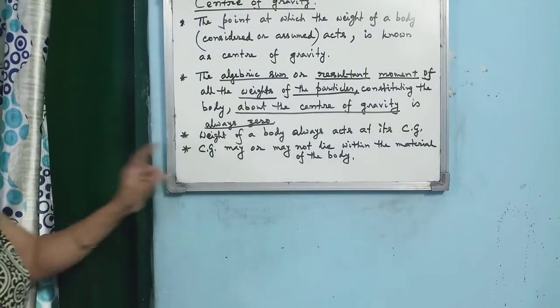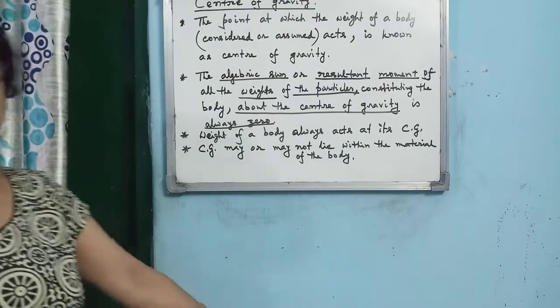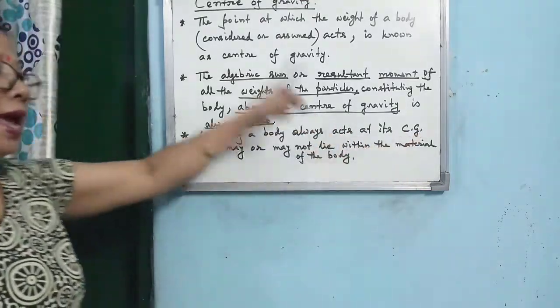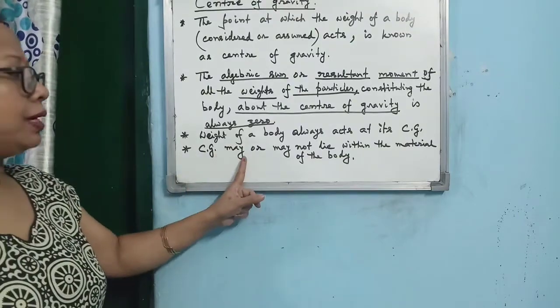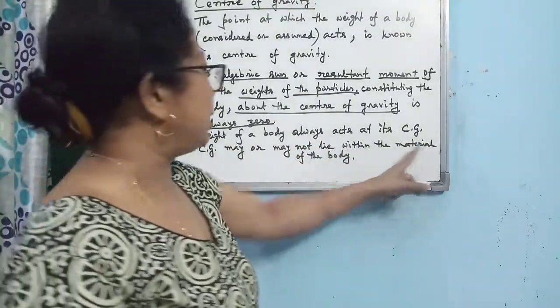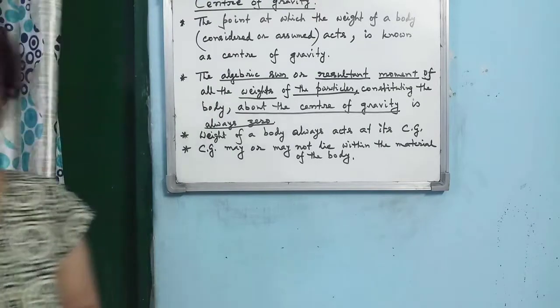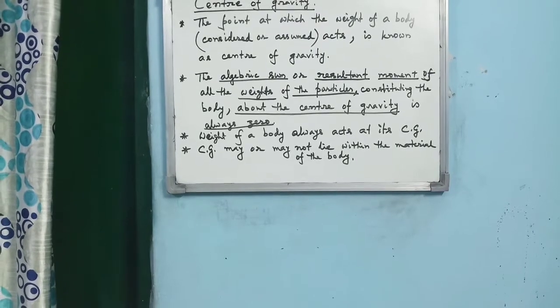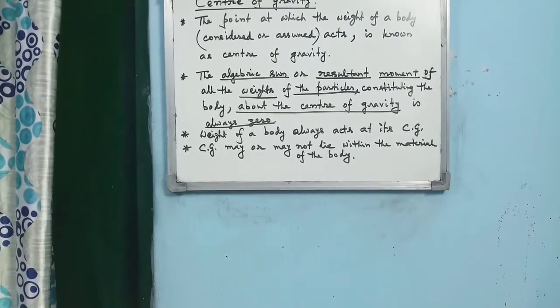Then the next one, the weight of a body always acts at its center of gravity. Another one, center of gravity may or may not lie within the material of the body. Then the question arises: on which factors does the position of center of gravity depend?